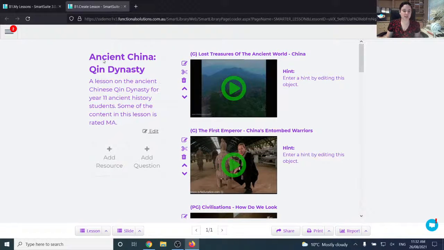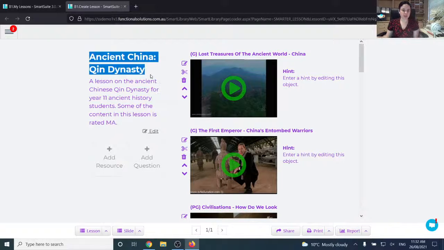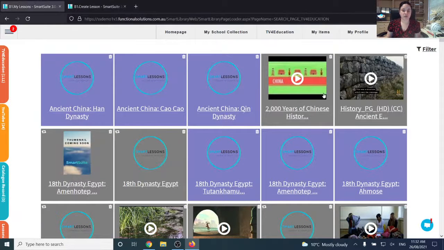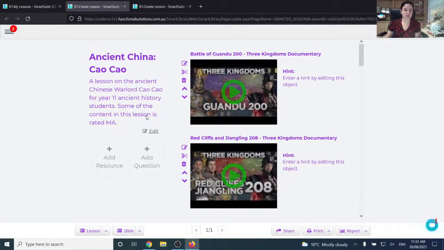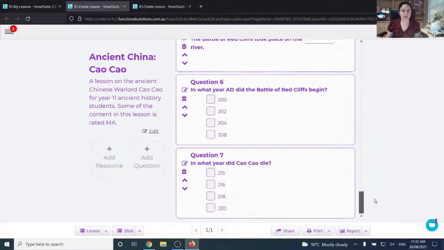So as you can see, this ancient China lesson is on the Jin Dynasty, which is in the curriculum for Year 11 students. And you can also see that there is another one here on Cao, which is, again, in the Year 11 Australian curriculum. So you see this one's got some YouTube videos as well as some TV4Ed videos, as well as obviously the questions.